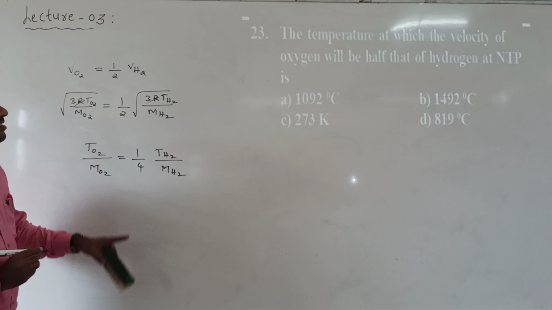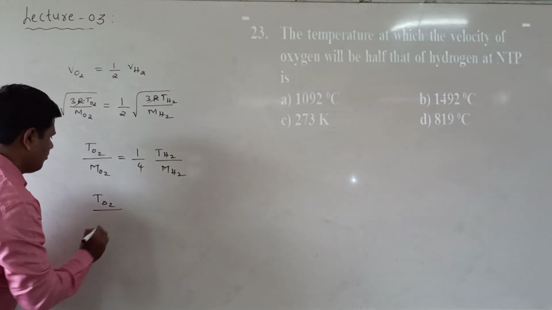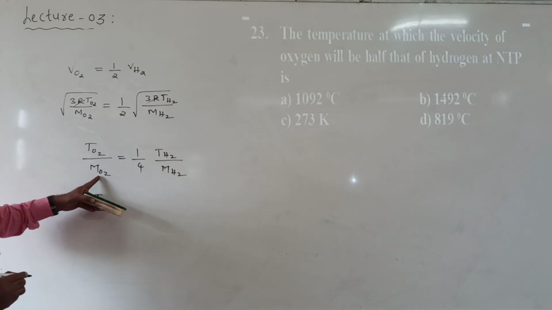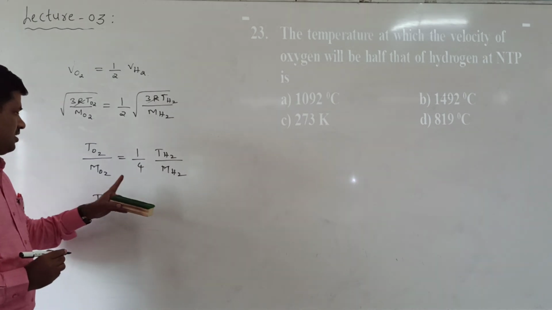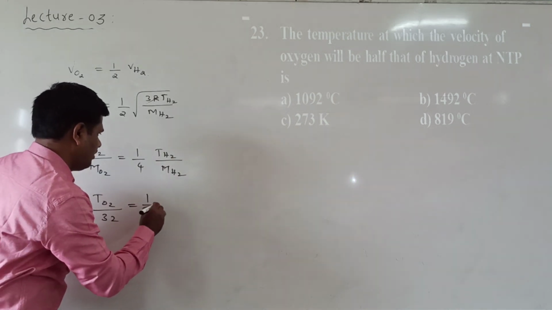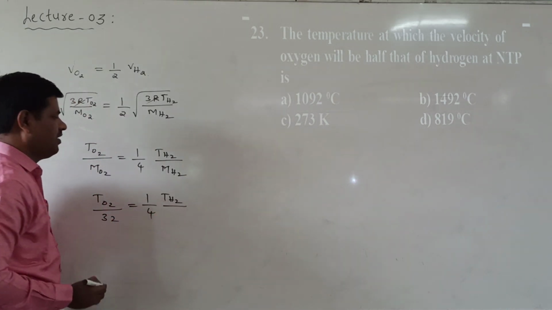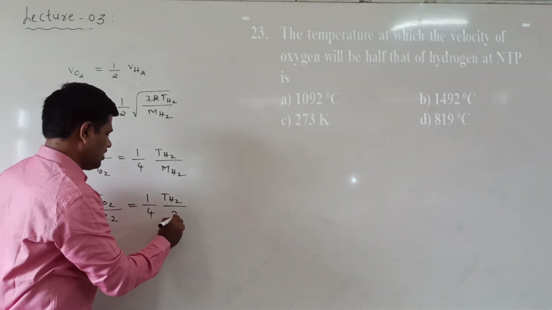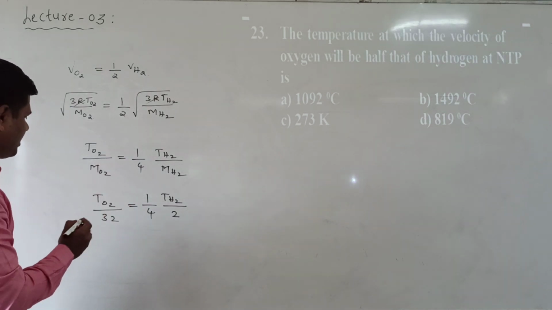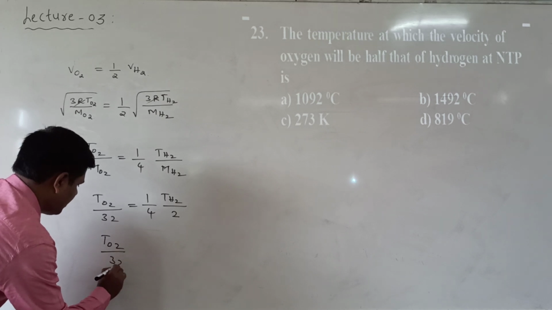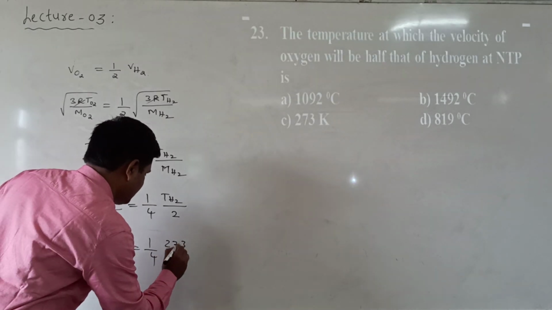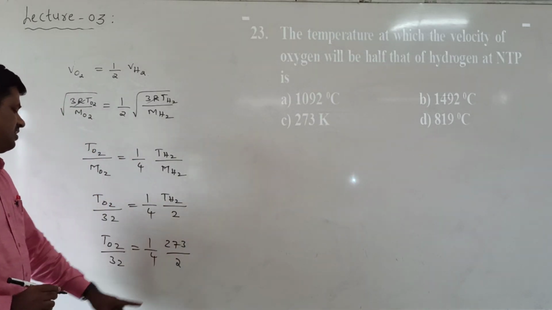Now we have to find T oxygen. The molecular weight of oxygen is taken as 32, equal to 1 by 4 into T hydrogen by the molecular weight of hydrogen, which is 2. The temperature of hydrogen is given at NTP, that is 0 degrees or 273 Kelvin, divided by 2.